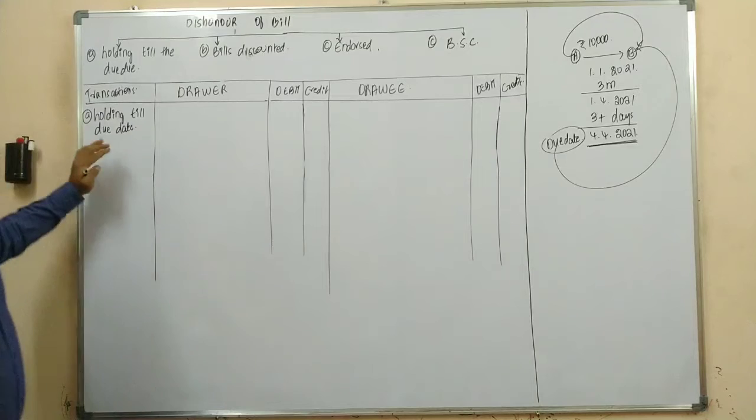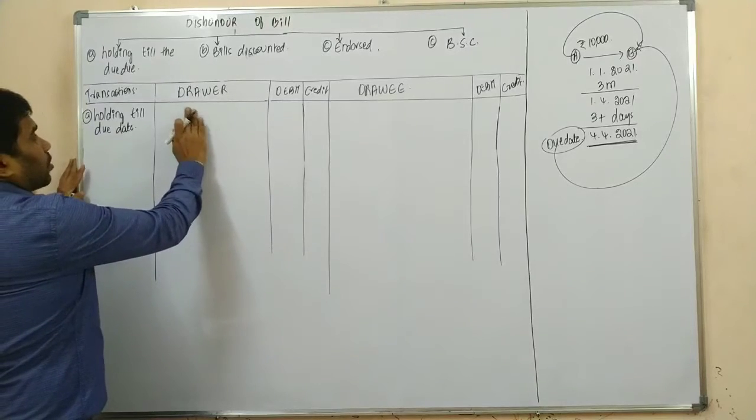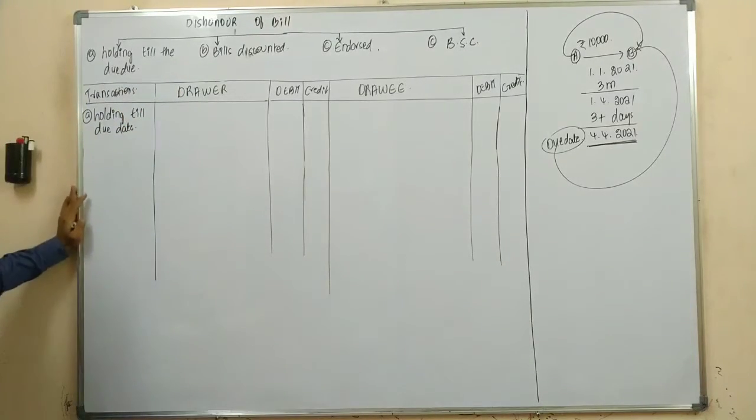So now, upon dishonor of a bill, what is the journal entry in the books of drawer? What is the journal entry, sir?